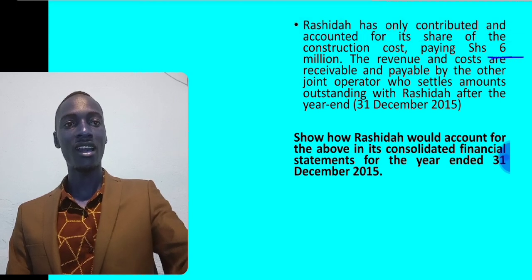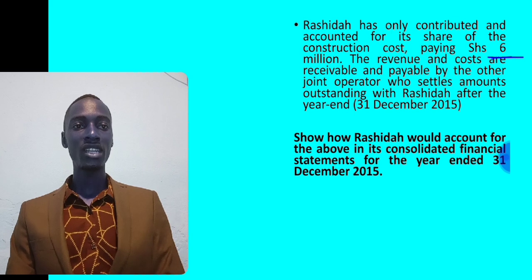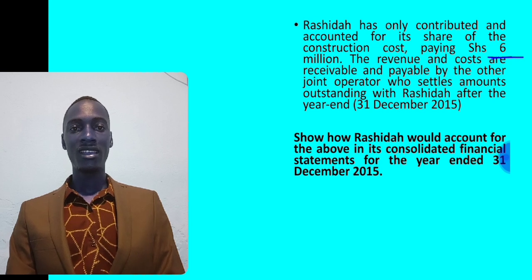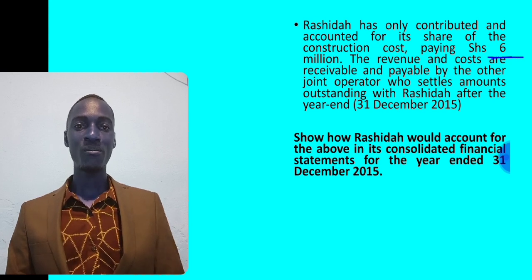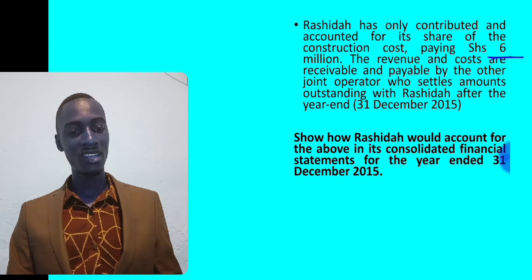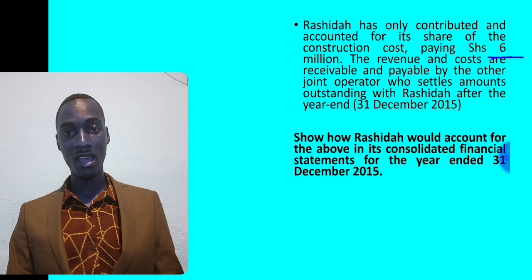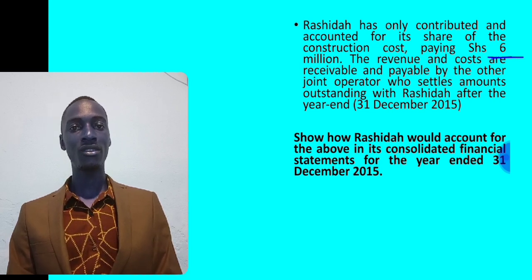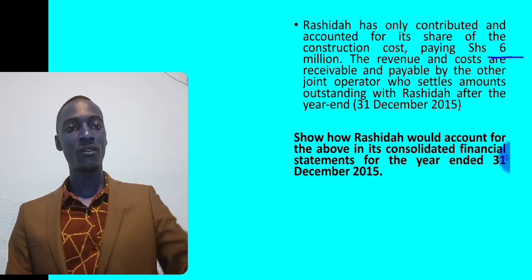has already accounted for. Show how Rashida would account for the above in its consolidated financial statements for the year ended 31st December 2015. Don't forget, we are applying IFRS 11. Rashida has entered into a joint operation. Therefore, Rashida is only required to account for their rights to the assets and obligations for the liabilities of the joint operation. That is 40% because they have a share of 40%.